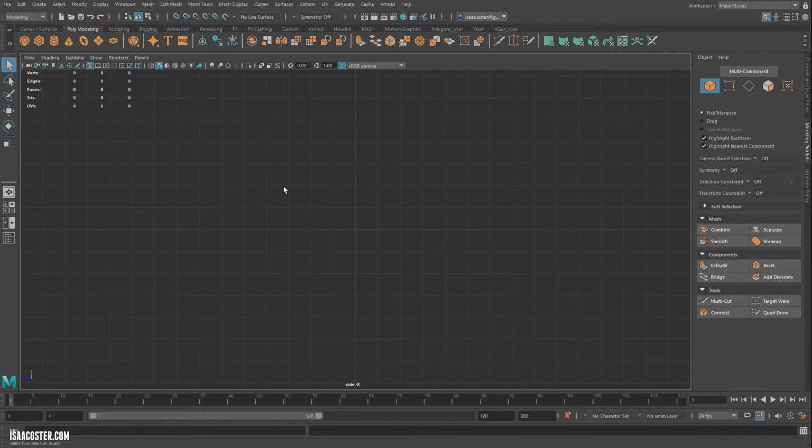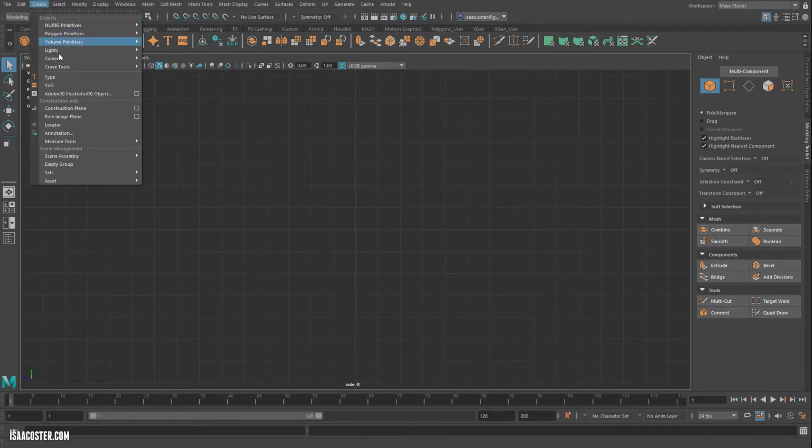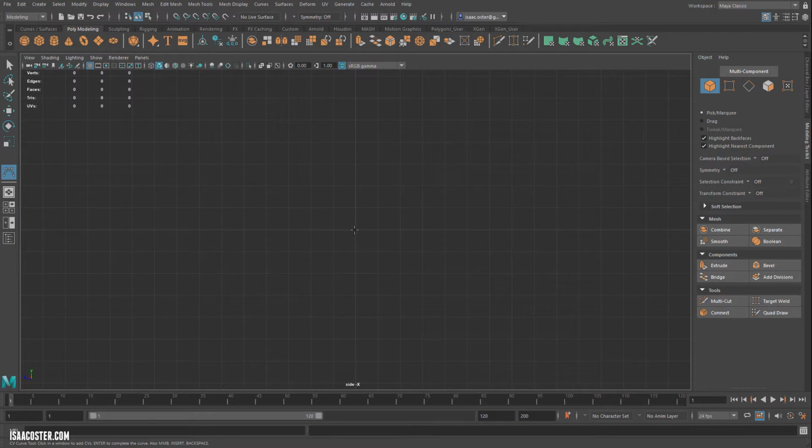We'll just hop over to the side view here, and I'm going to go to Create, and then Curve Tools and the CV Curve Tool. CV stands for Control Vertice, and we'll see kind of what those look like here in a minute. I'm going to add a few clicks, and as soon as I get to my fourth click, you can see now I have enough information here to begin to create this curve.